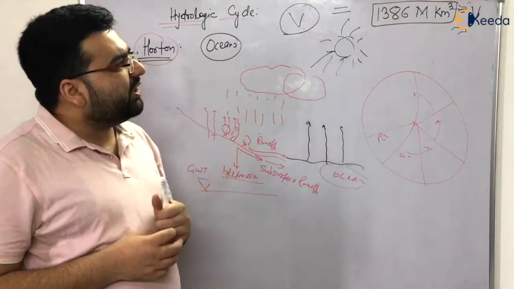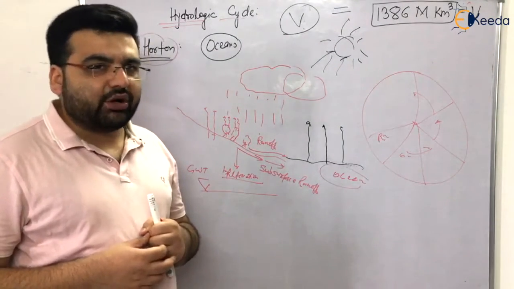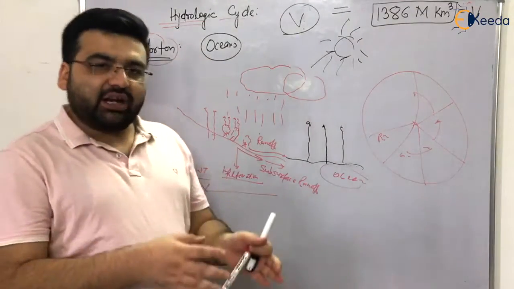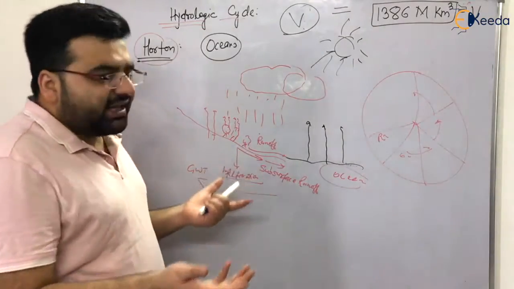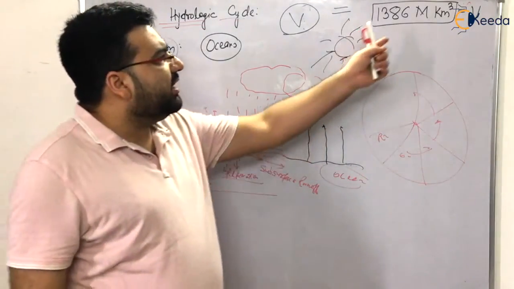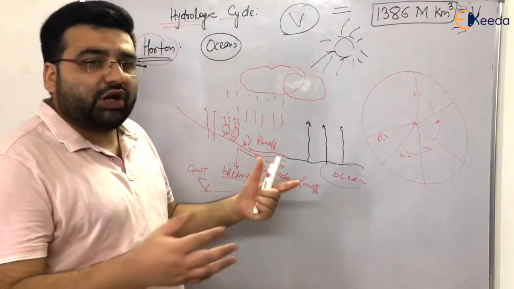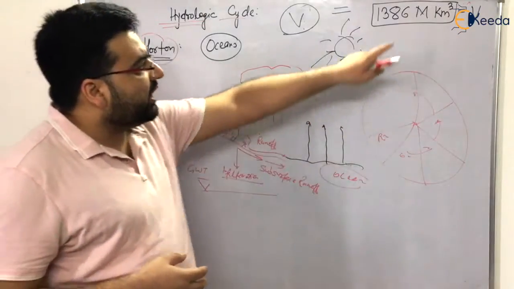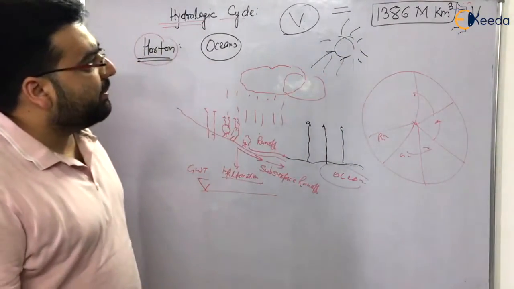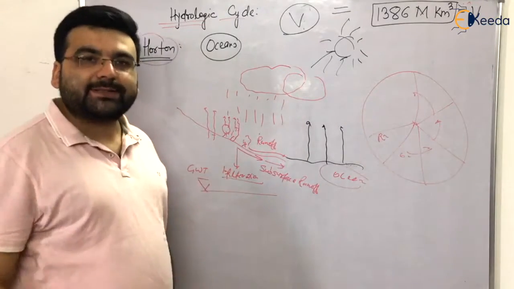Obviously in the GATE examination there is very little probability for these types of questions to come, because they mostly focus on the analytical part, how we apply our logic, right? But suppose it comes, you should remember, it's very important also. If somebody asks you in an interview how much is the total volume of water, you will say 75%, some people will say 70%, right? The correct answer is 1386 million kilometer cube, the most appropriate answer.